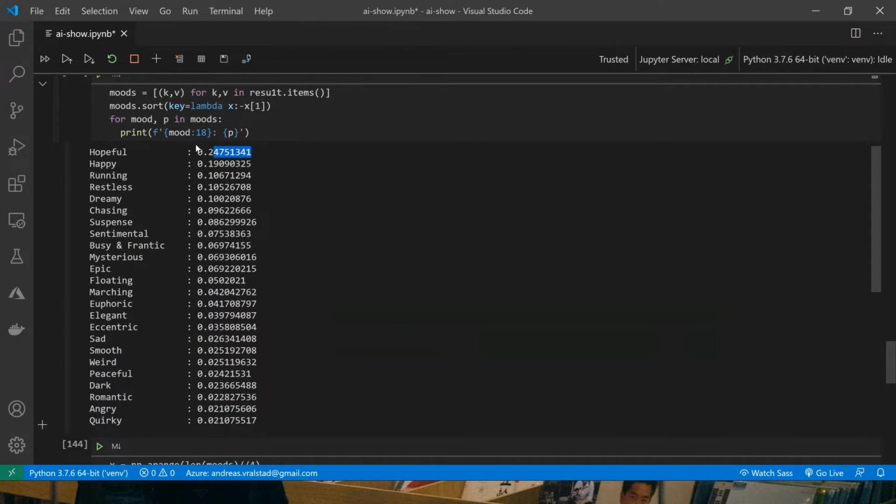Yeah, it feels like it's detected the same kind of moods as you, Seth. It found hopeful, happy, running, and restless. And yeah, those are the main ones. So let's jump out to how to build and train this model.